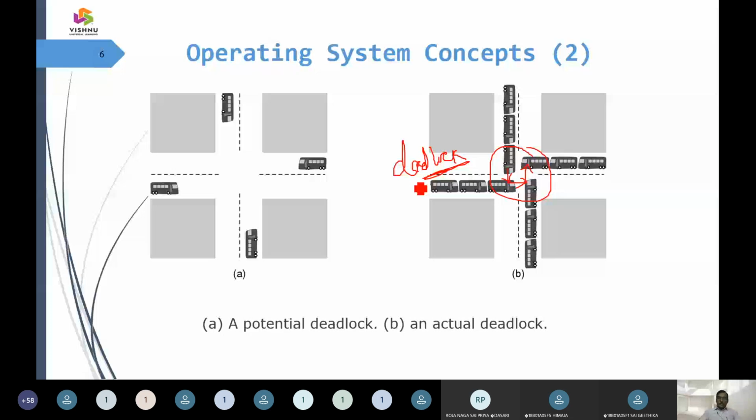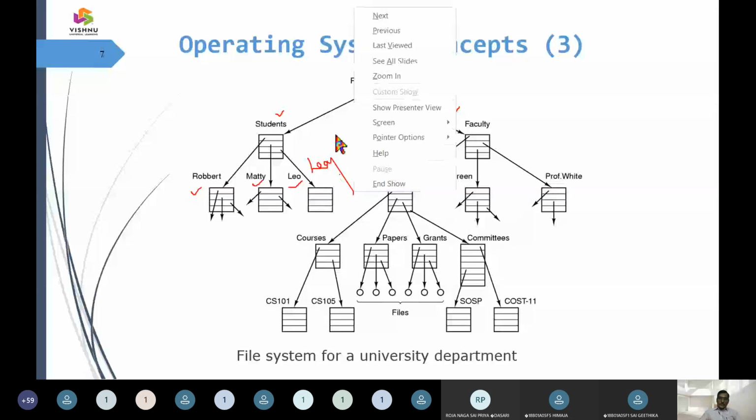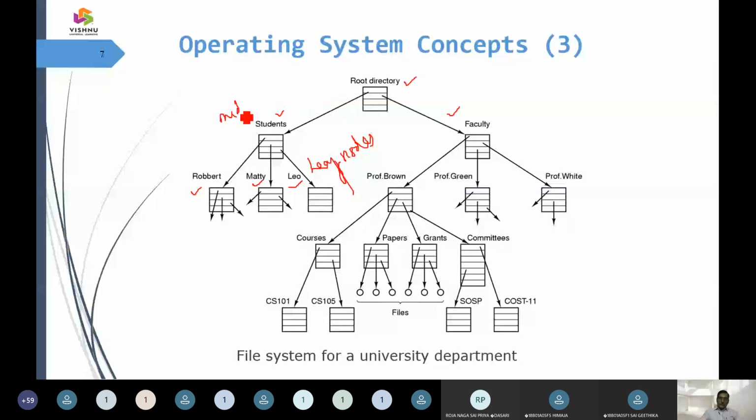After deadlock, we again mention the tree structure. You can see here a root directory. Then we have the intermediate nodes, that is student and faculty. And student is going to have leaf nodes here: Robert, Matthew, Leo. We call them leaf nodes. Student and faculty we call middle nodes, and this one we call the root.